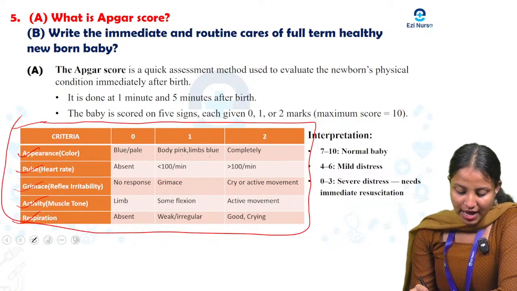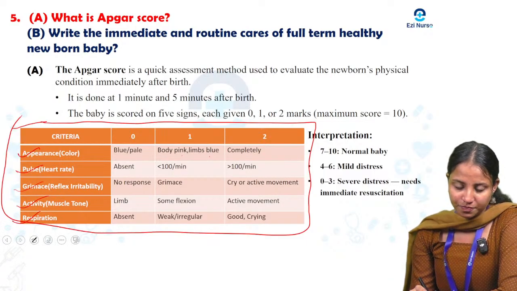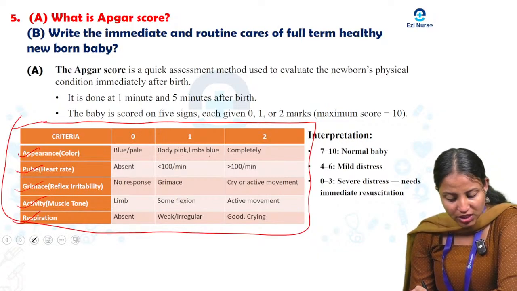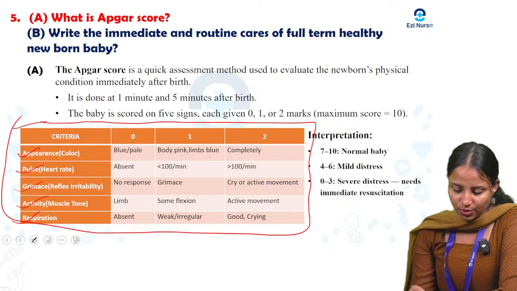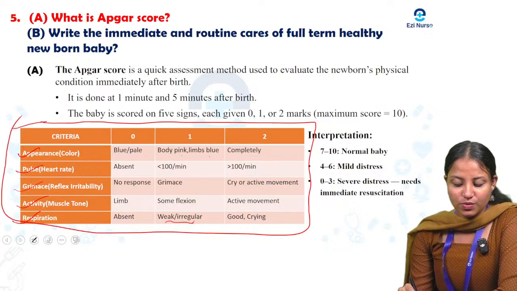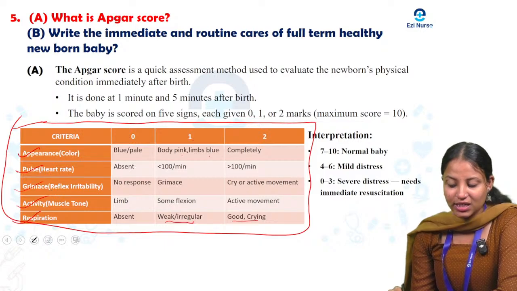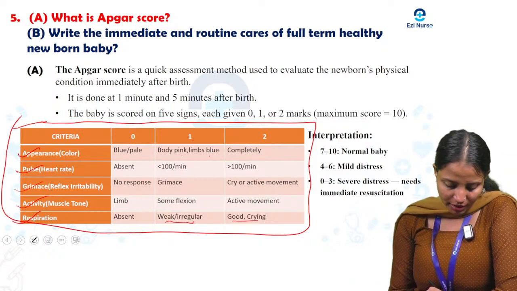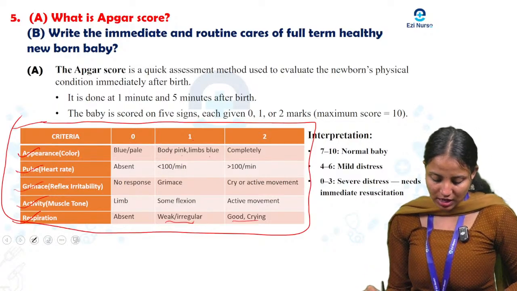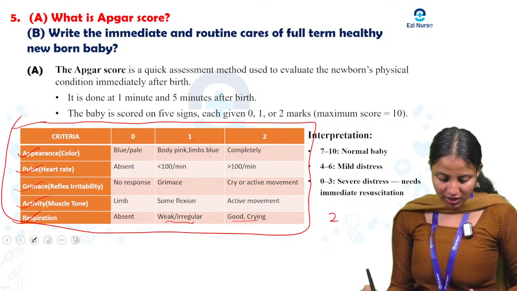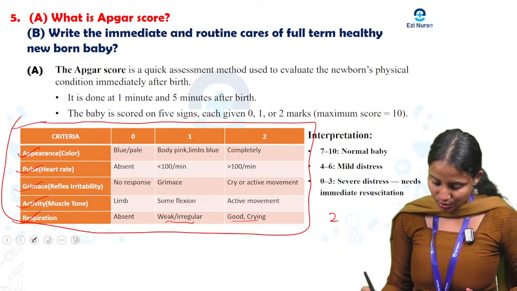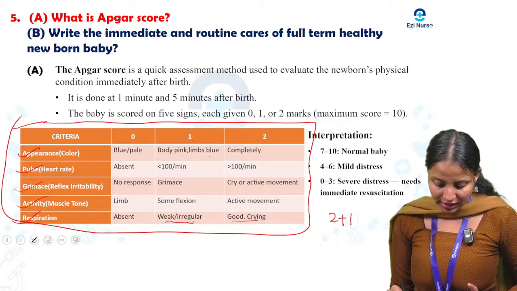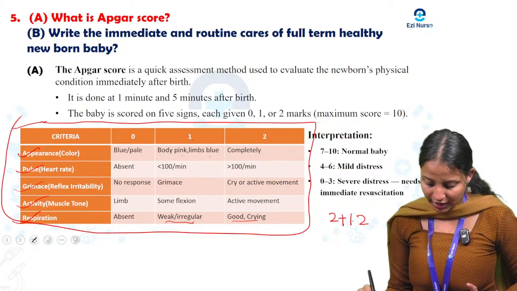Then respiration, 0, that will be absent. If the baby has no respiration, it will count as 0. If weak and irregular, we will count it as 1, and good and crying, we will count 2. Then we can add, for example, if my baby's appearance is 2, it is completely okay. Next, the pulse rate is less than 100, so we can add 1. Then next one, grimace, it is cry or active movement, that is 2, again plus 2.